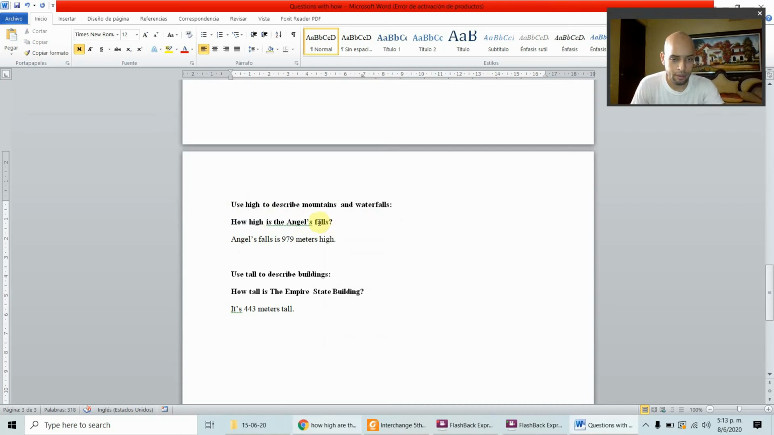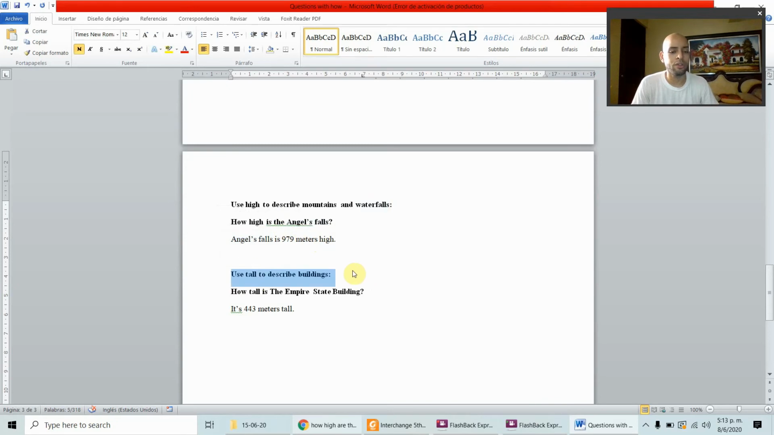The Angel Falls is 979 meters high. Angel Falls is 979 meters high. Again, a waterfall. Angel Falls is a waterfall that is in Venezuela. It's the highest in the world.